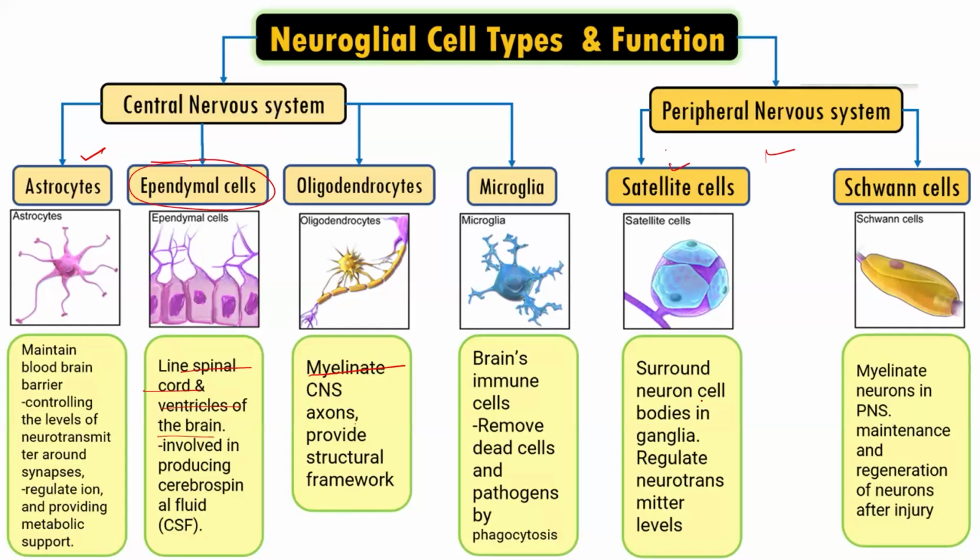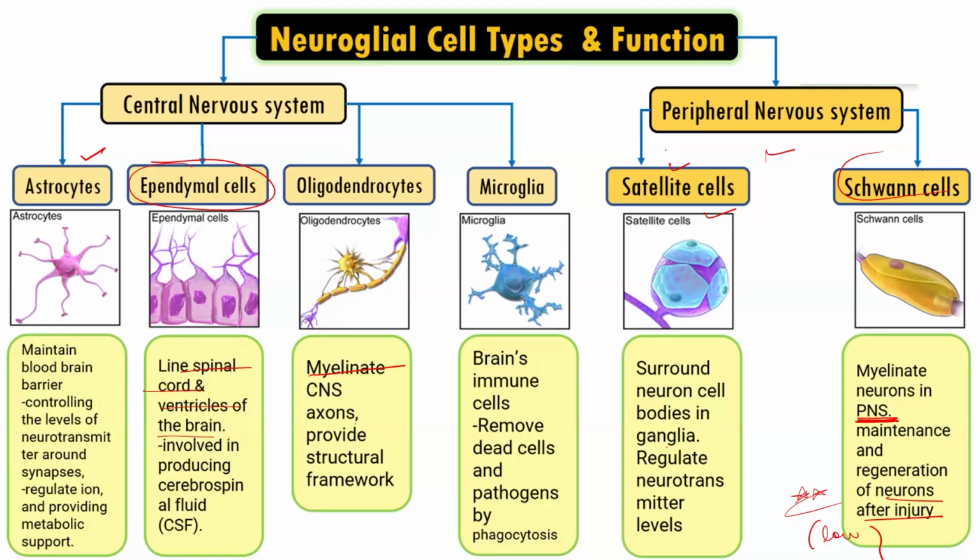Satellite cells surround the neuron cell bodies in ganglia, and they regulate the neurotransmitter levels. So the function of satellite cells is that they help in regulating the transmission from presynaptic to postsynaptic neurons by controlling the amount of neurotransmitter which is being released. Then we have Schwann cells. Schwann cells, as I have already mentioned, myelinate the neurons in the PNS, and they help in regeneration of neurons after injury. However, the power of regeneration is very low. So once the neurons get damaged, it is really difficult to regenerate them.